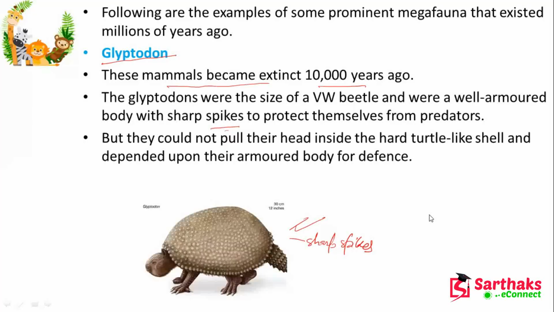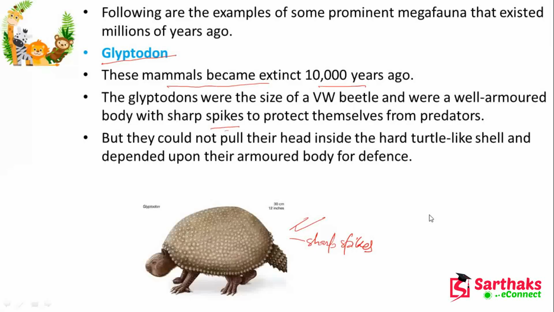Glyptodons were available in Argentina, Uruguay, Paraguay, and Bolivia, but now they are extinct because, it is believed, humans hunted them. It was the first named extinct cingulate and is the type genus of Glyptodontinae.